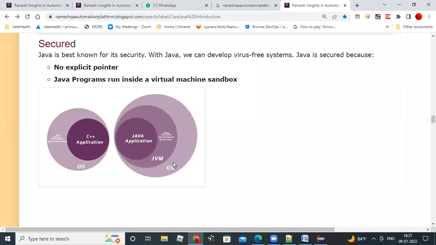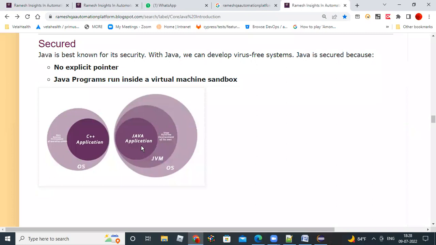So there are multiple layers, right? You have one more layer here, more protection. So you have the OS, inside it your JVM layer, and inside the JVM your Java code will execute. First compilation will happen, then execution will happen. So you need to understand two phases here, compilation and execution. As in the diagram I have shown you, first it compiles the code.